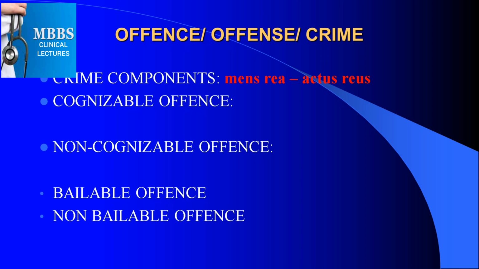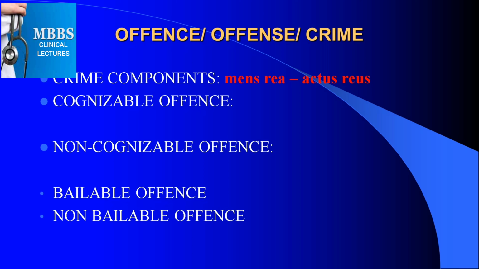Now the offense can be of two types. Offense can be a cognizable offense, or a non-cognizable offense. A cognizable offense is one where police can arrest the person or accused without a warrant or order by the court.